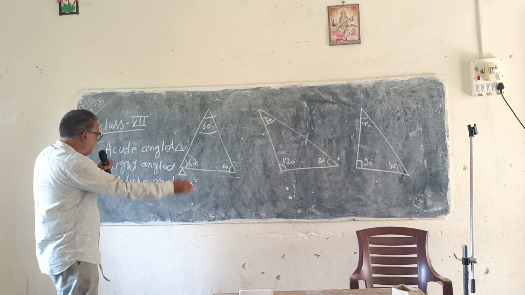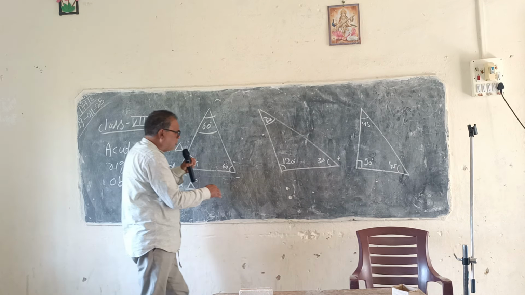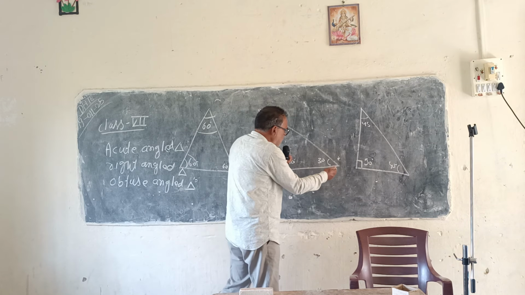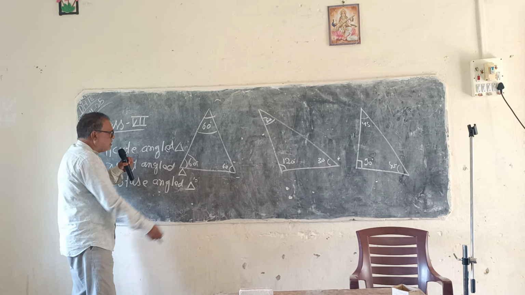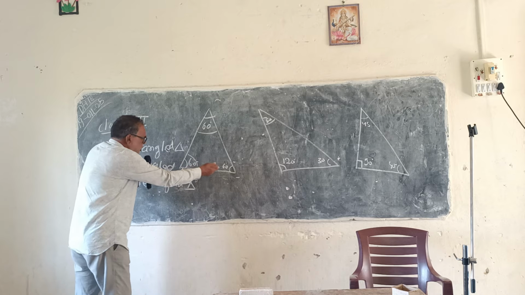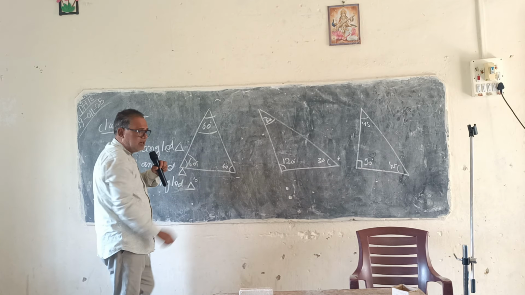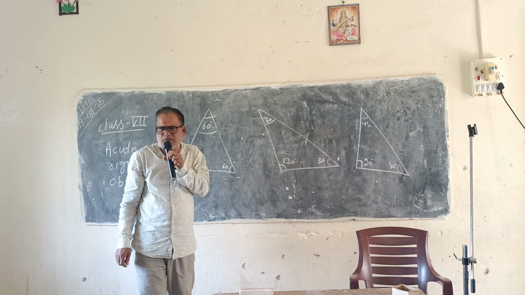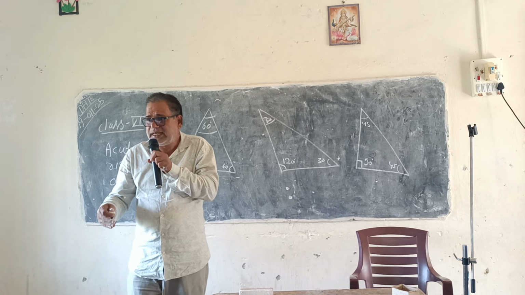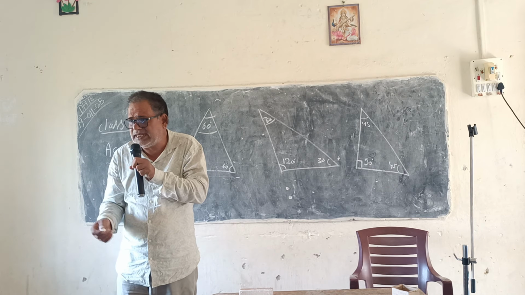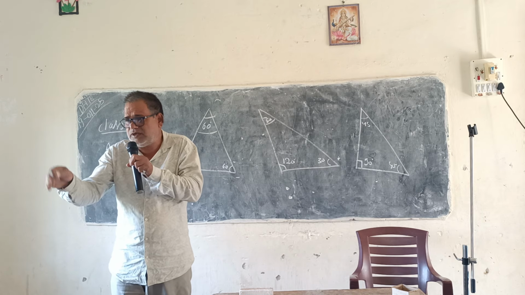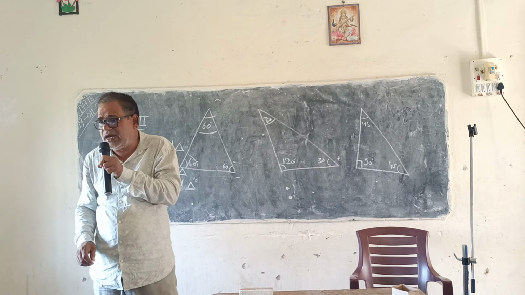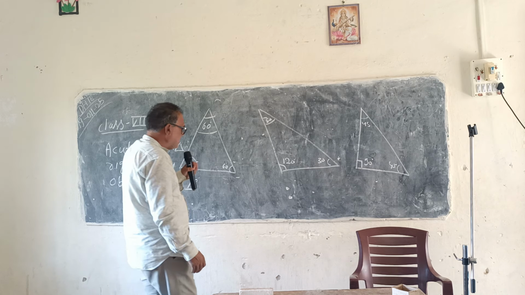So three kinds of triangles are possible, which you can draw on the board or on your paper. The first one is called an acute angle triangle. A triangle is said to be an acute angle triangle when each angle of that triangle is an acute angle. In this case, we call it an acute angle triangle.